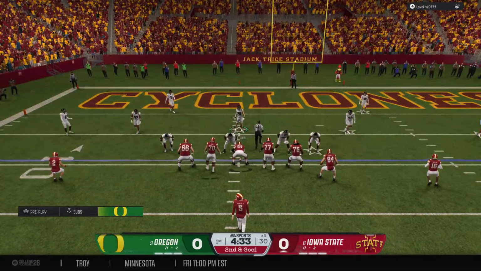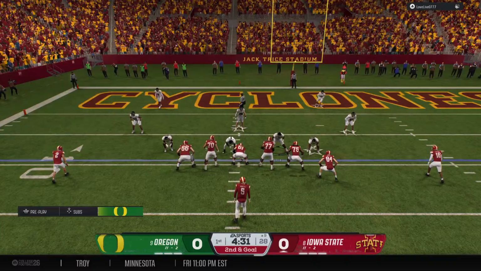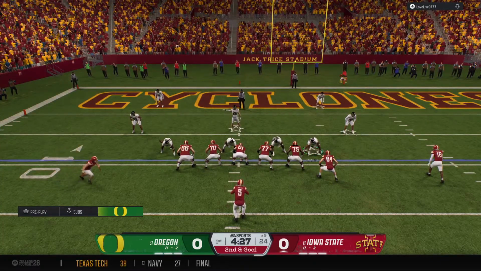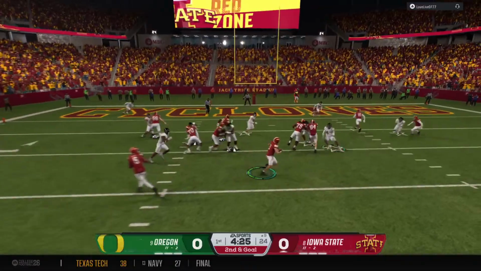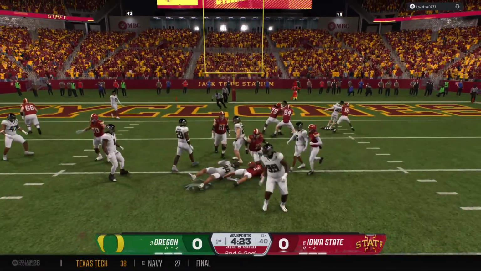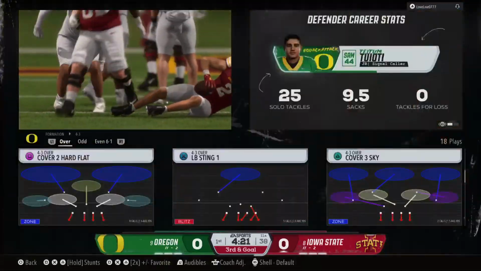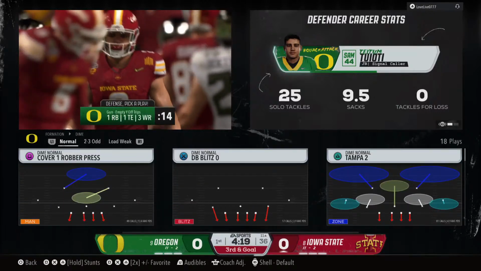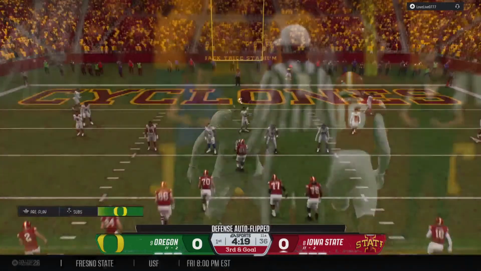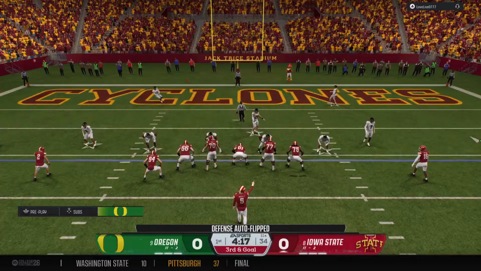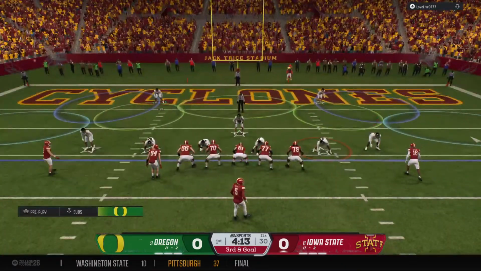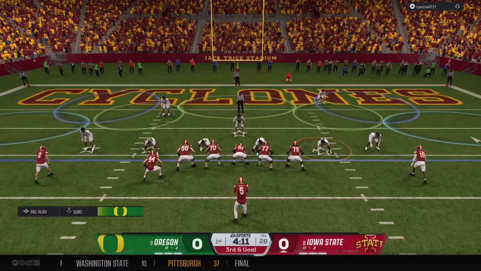2nd and goal play. Spot the ball at the 9. Back goes in motion now. Let's see how the defense adjusts. Here comes a jet sweep. And he goes nowhere. Stopped cold behind the line of scrimmage. And on second and goal, the offense goes with the speed to try to get the ball out to the edge. But how about this defense? Not only are they physical, but here they show what kind of speed they have as well.